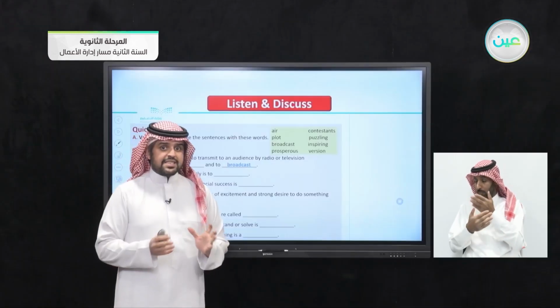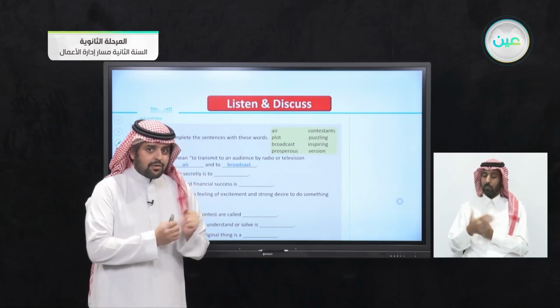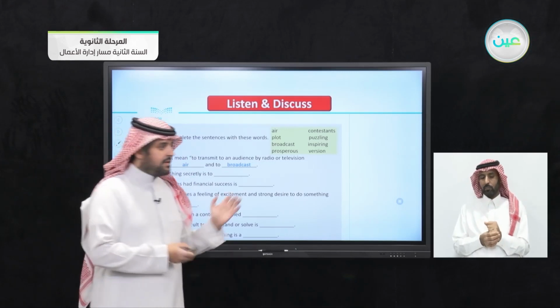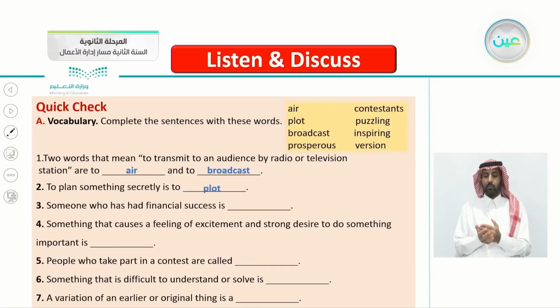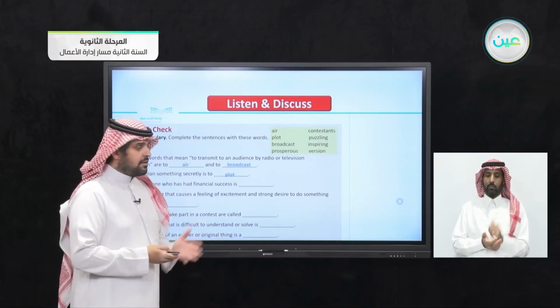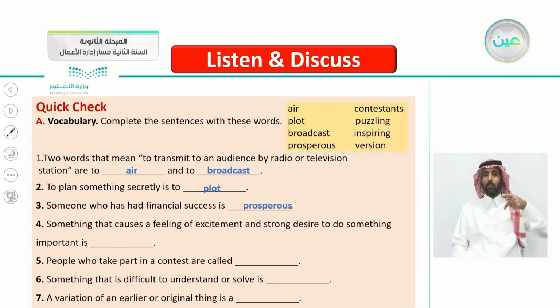Number 2, to plan something secretly, without anyone knowing what you're planning. What do we call it? Let's check the answer here. It's a plot. Yes, when you plan something secretly, we call it a plot. Number 3, someone who has had financial success is, when someone has had financial success, what do we call it here? Very good. Prosperous.